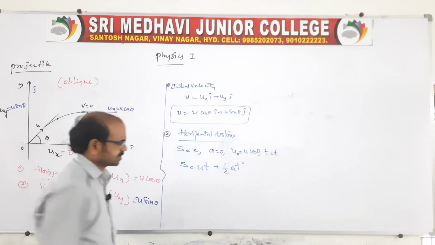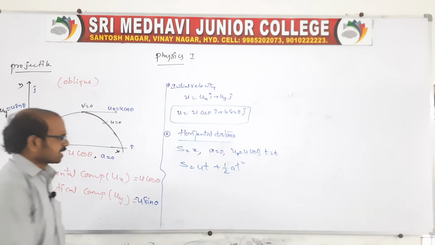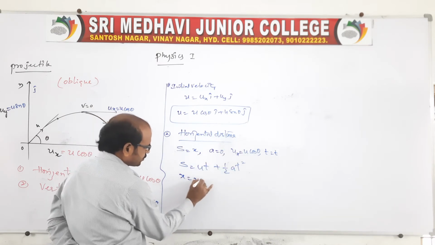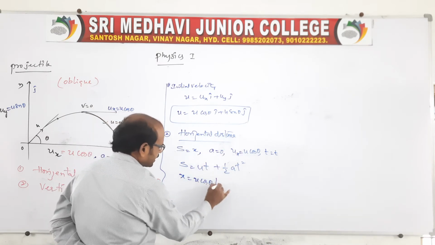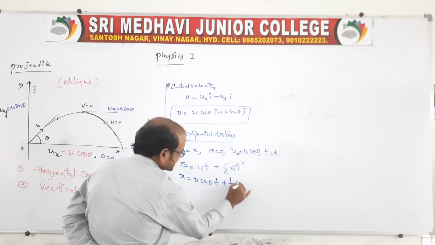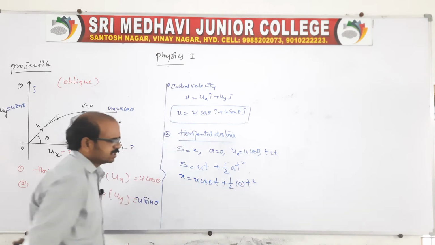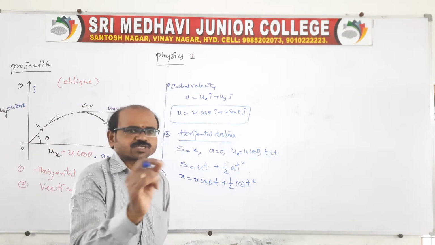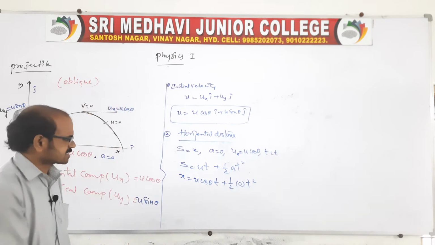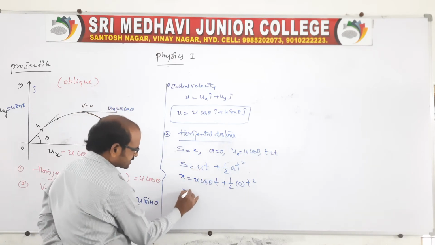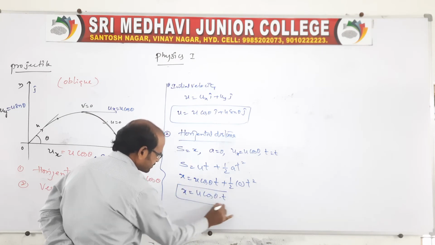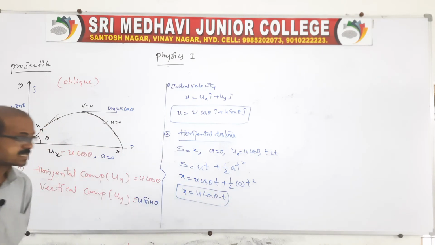Here s is nothing but x, u is u cos theta, time t, and half a t square is 0, because acceleration is 0. It moves along the horizontal with constant speed, because there is no change in velocity. When there is no change in velocity, acceleration will be 0. So x is equal to u cos theta into t. This is the horizontal distance.